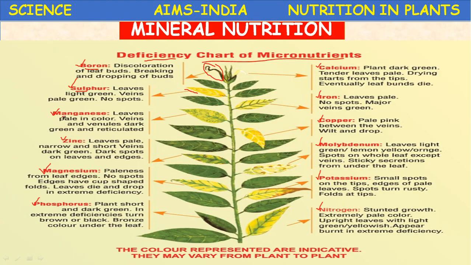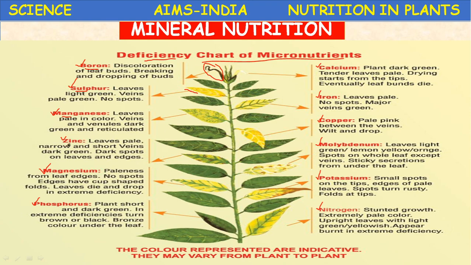Then manganese, Mn. The leaves are pale in color. Veins and venules are dark green, meaning the middle is dark green and the leaves are pale in color. Veins and venules are dark green and reticulated. Okay, so the venation appears clearly. So in dicot plants this is reticulated.